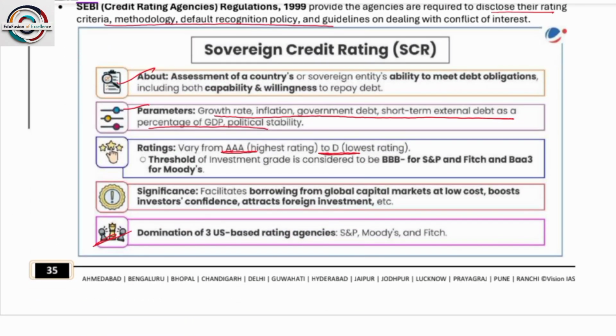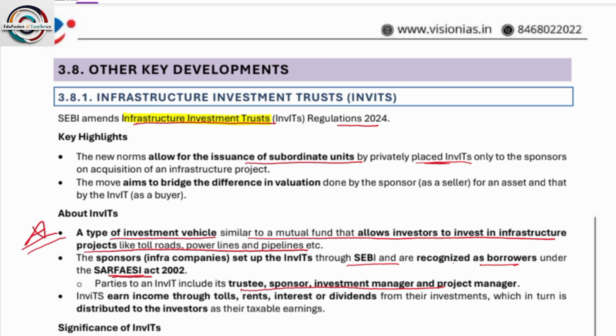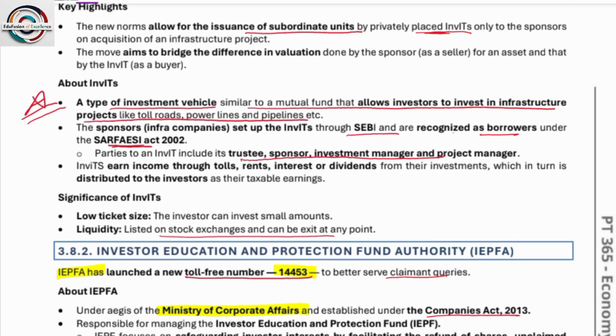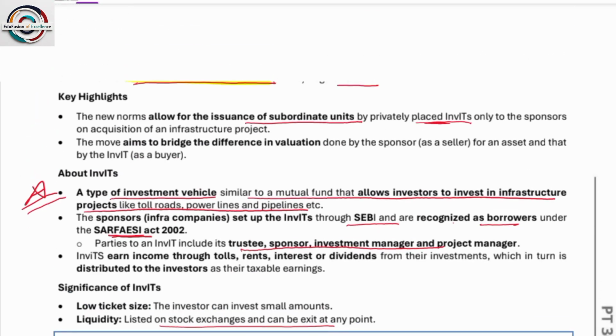So, sovereign credit ratings. Another key development: Infrastructure Investment Trust, InvIT. The new norms allow the issuance of subordinate units by privately placed infrastructure investment trusts only to the sponsor on acquisition of infrastructure projects. So, what is an InvIT or Infrastructure Investment Trust?